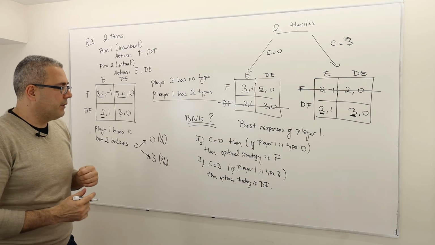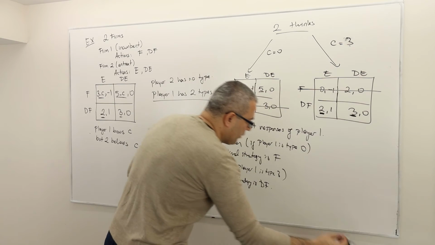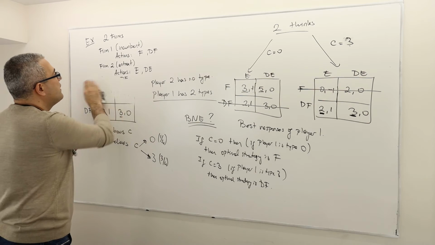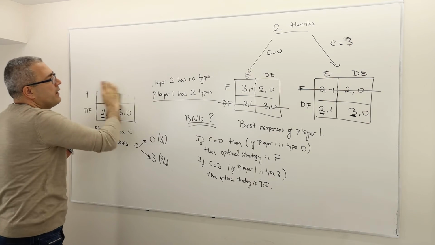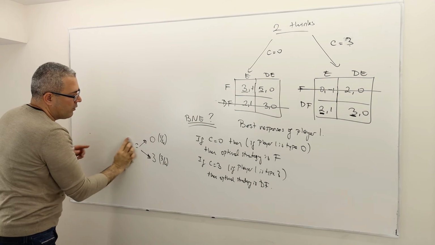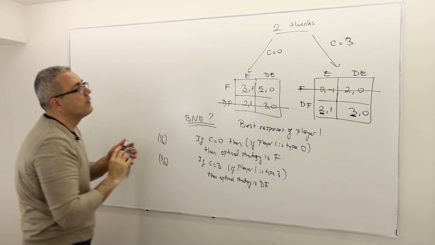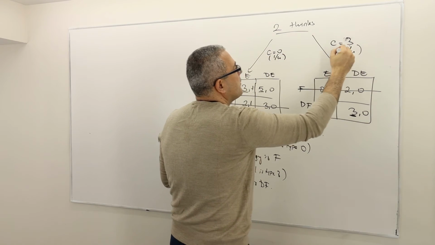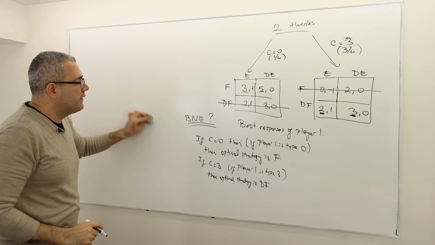So what does that mean? That means if I am looking for Nash equilibrium, let me erase these because I need some space. Here is what I have. Oh, 1/4, 3/4. Don't forget, this is 1/4. This is 3/4 probabilities. So this is what I have.